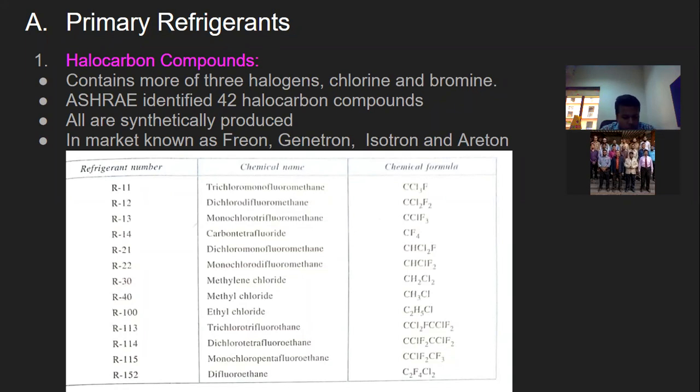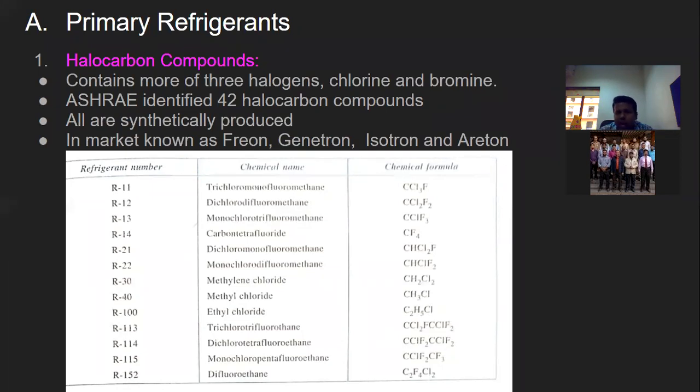That is nothing but the American Society of Heating and Air Conditioning Engineers, called ASHRAE, and they have identified 42 halocarbon compounds. All these halocarbon compounds are synthetically produced. In the market, these halocarbon compounds are known as Freon, Genetron, Isotron, or Areatron. These are the most commonly used names in the market.